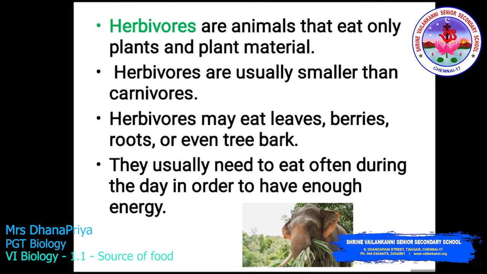Now we will study these terms in brief. Herbivores are animals that eat only plants and plant material. They are usually smaller than carnivores. Herbivores may eat plants, berries, roots or even tree bark. They usually need to eat often during the day in order to have enough energy.